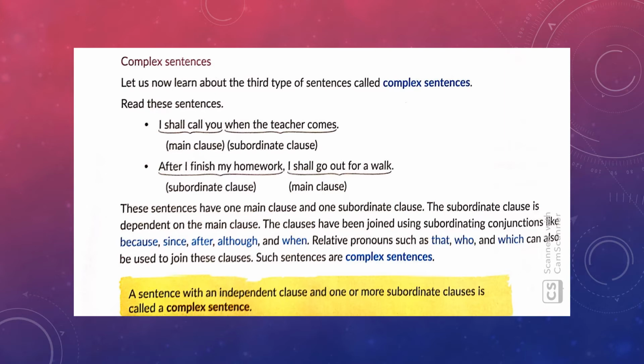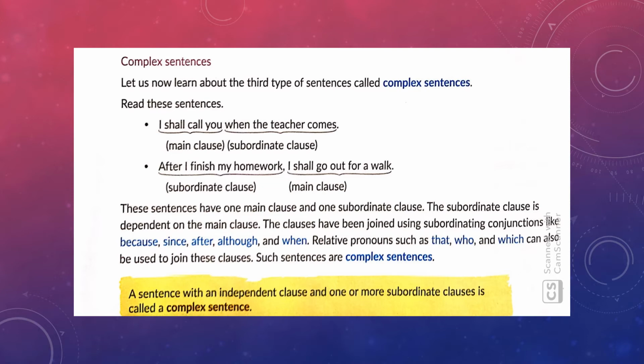And these kinds of sentences are called complex sentences, meaning they have a main clause and they have a subordinate clause. Now, the subordinate clauses are always dependent on the main clauses. And these two clauses are generally joined by using subordinating conjunctions like because, since, after, although, and when. And sometimes relative pronouns such as that, who, and which can also be used to join these clauses together.